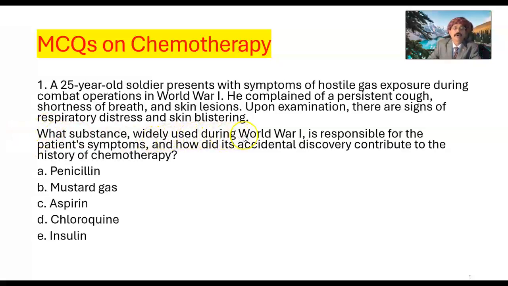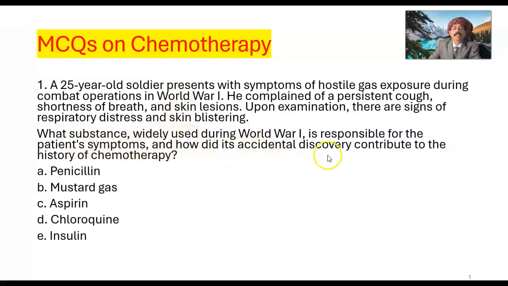What substance widely used during World War I is responsible for the patient's symptoms, and how did its accidental discovery contribute to the history of chemotherapy? These are the choices: penicillin, mustard gas, aspirin, chloroquine, insulin.